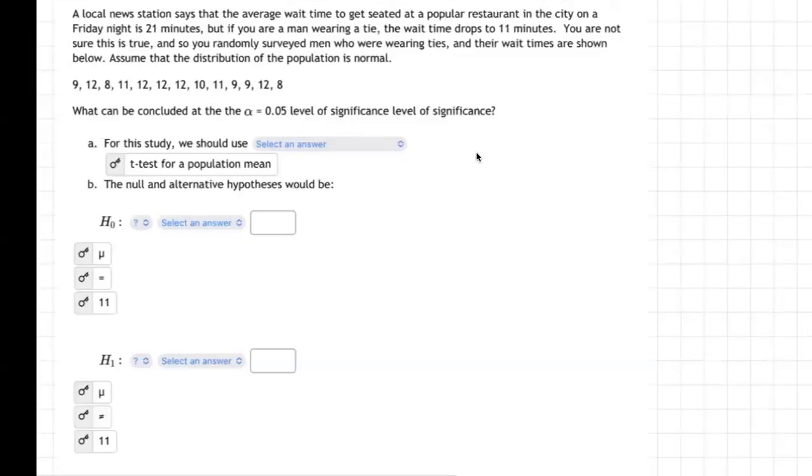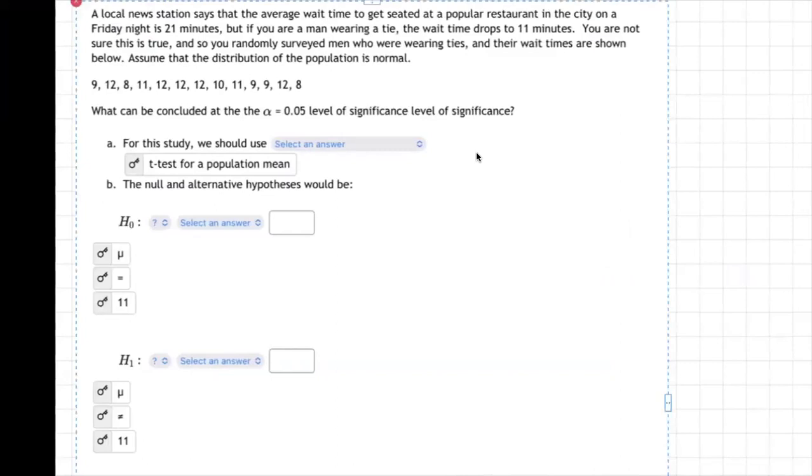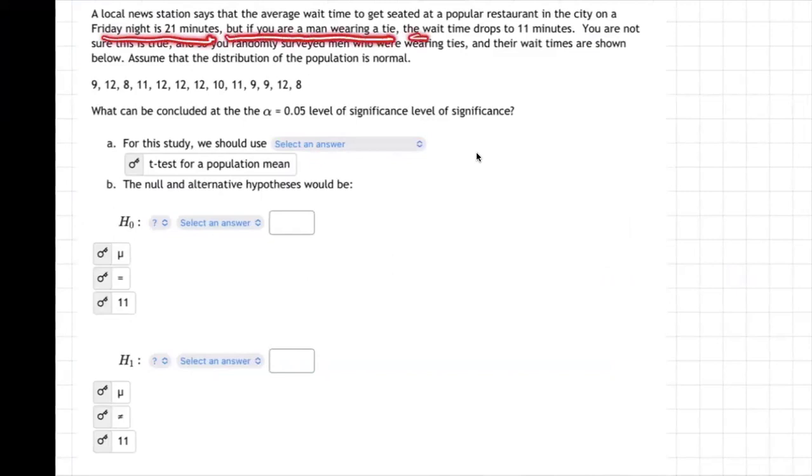Okay, so on this example, it says a local news station says that the average wait time to get seated at a popular restaurant in the city on a Friday night is 21 minutes. But if you're a man wearing a tie, the wait time drops to 11 minutes. Hey, they honor the tie. You are not sure this is true. That's what the local news station said.